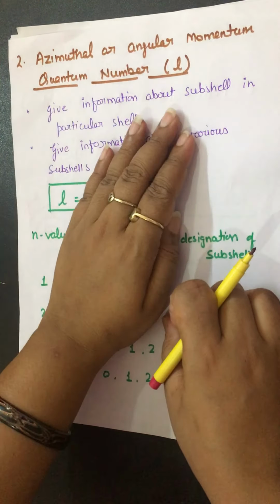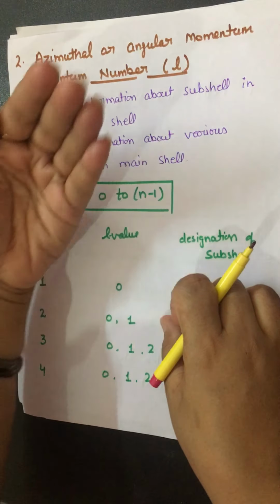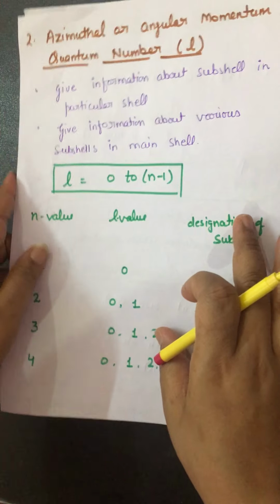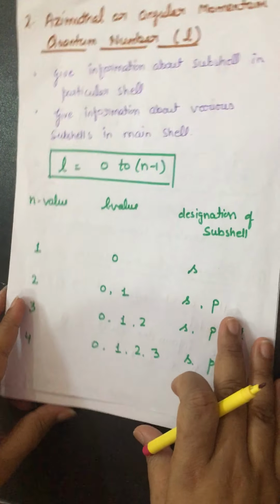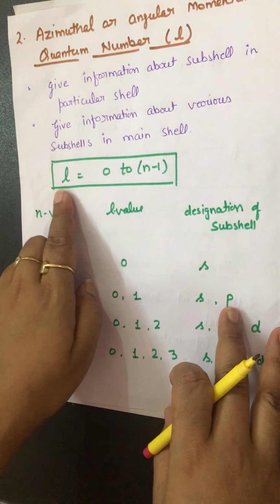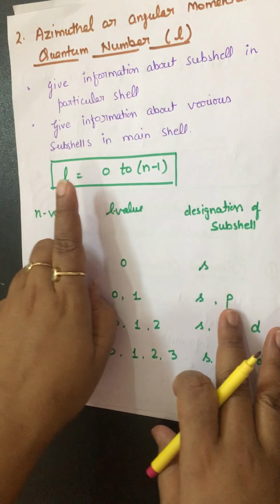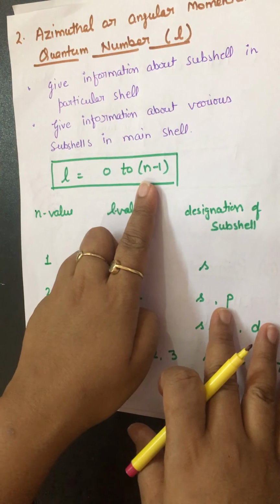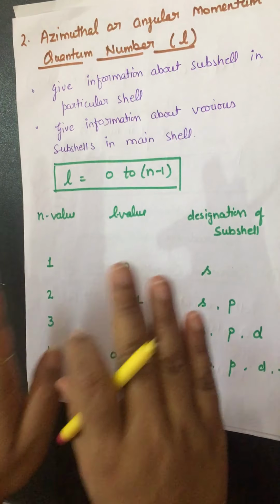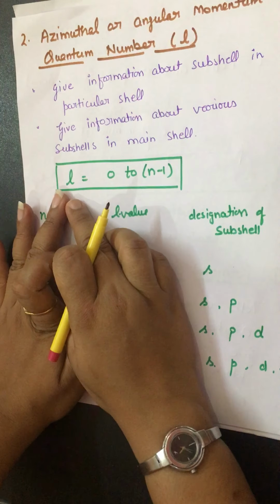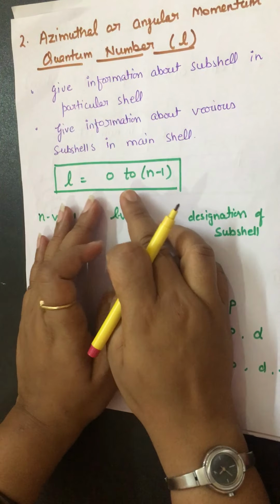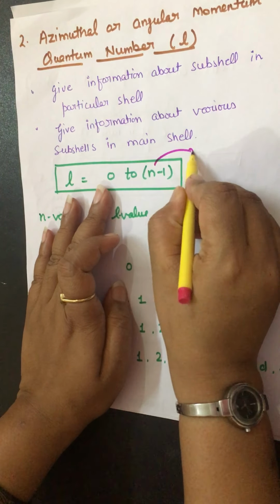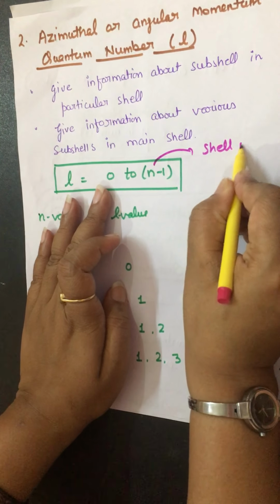Now what is a subshell? I am saying shells are further divided into subshells. So how can we find out how many subshells a particular shell has? It is given by a formula. We know this formula very well, right? The value of l can be from 0 to n minus 1, where n is the shell number.